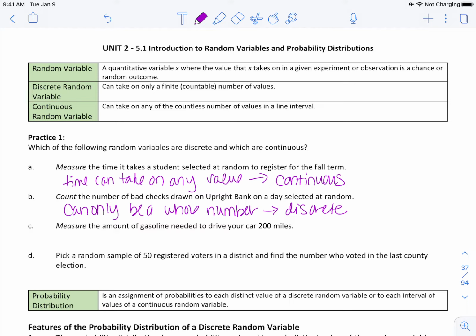Measure the amount of gasoline needed to drive your car 200 miles. This will be continuous. Pick a random sample of 50 registered voters in a district and find the number who voted in the last county election. This one will be discrete.